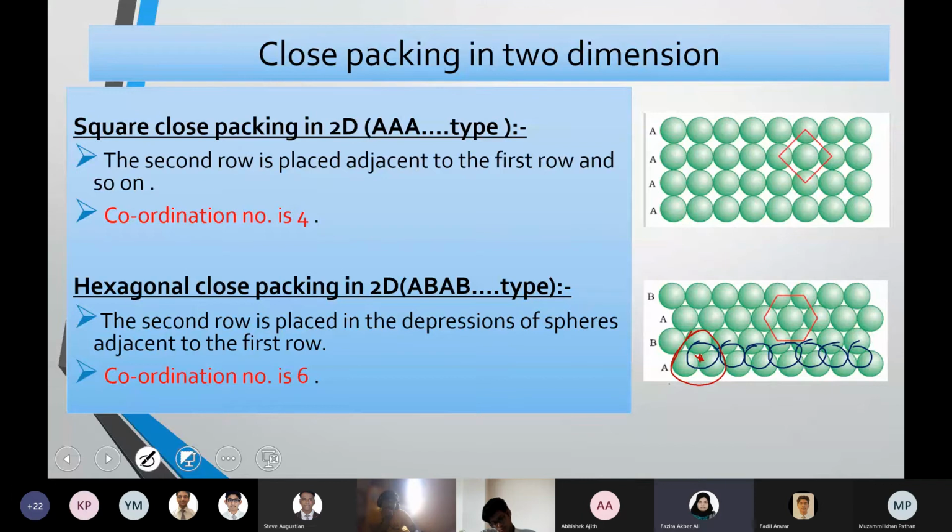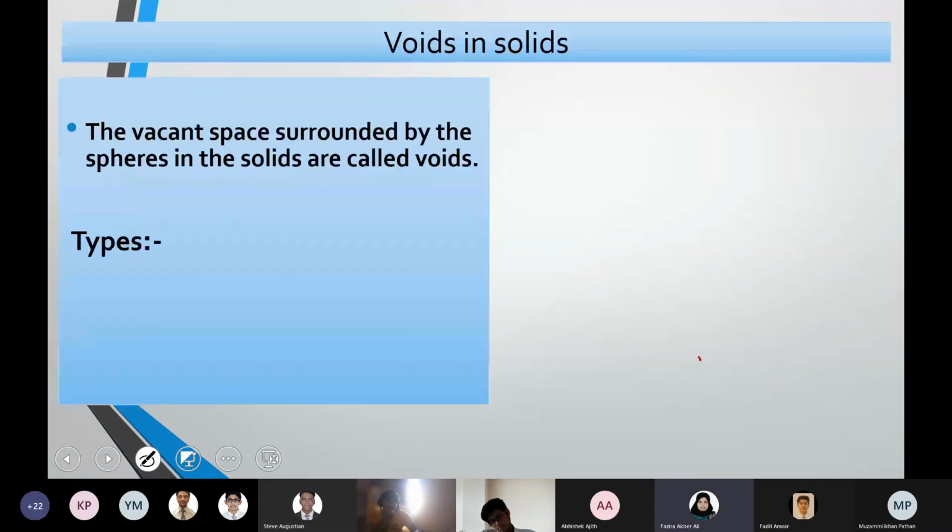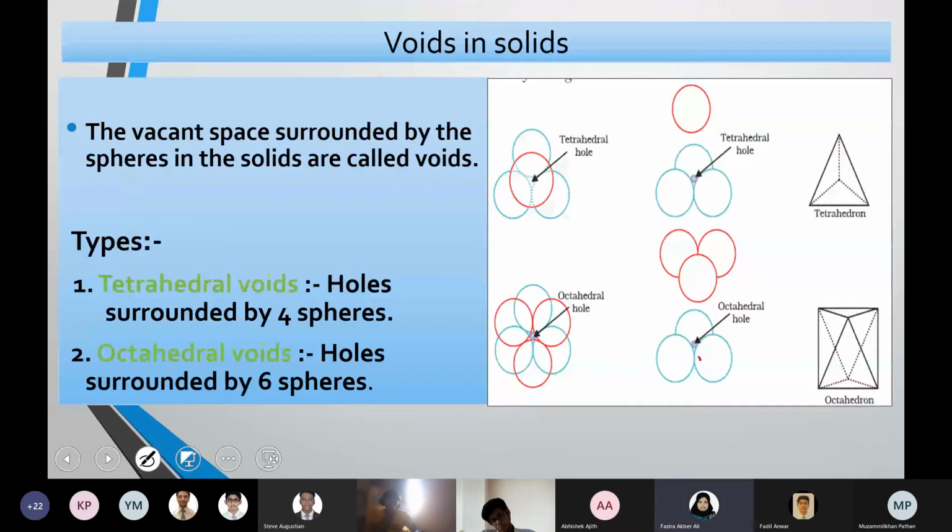Is that clear? The 3 green balls in the first layer and the 1 blue ball in the second layer together are making a gap, or a void. Yes, ma'am. That can be pictured in this diagram. It is known as a tetrahedral void because tetra means 4. A void created because of 4 particles or 4 spheres, that is what a tetrahedral void means.